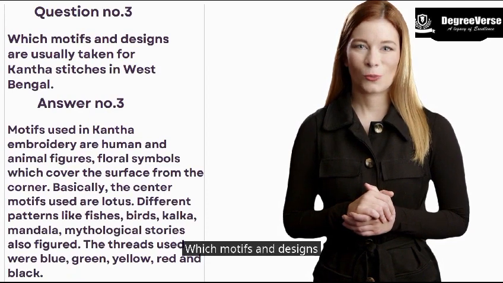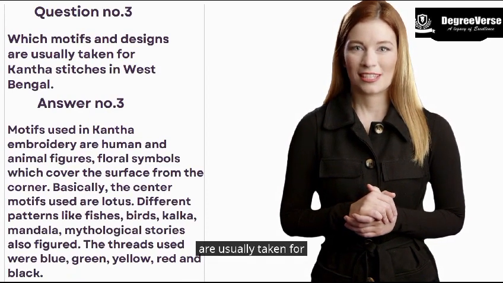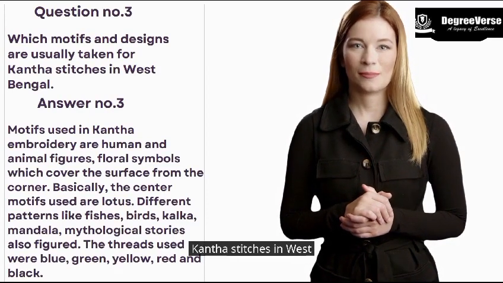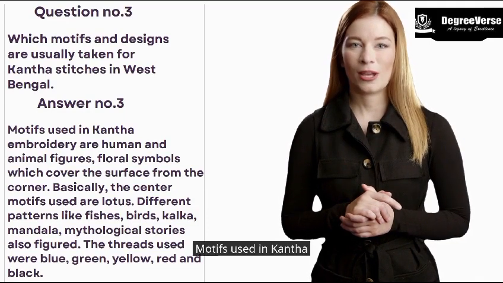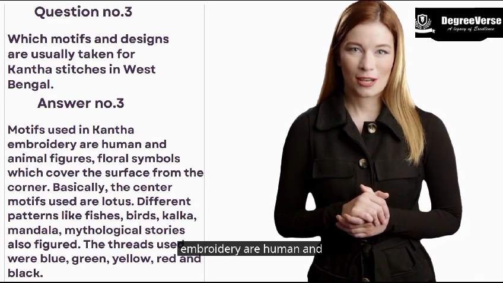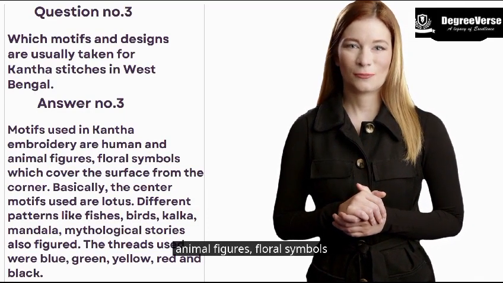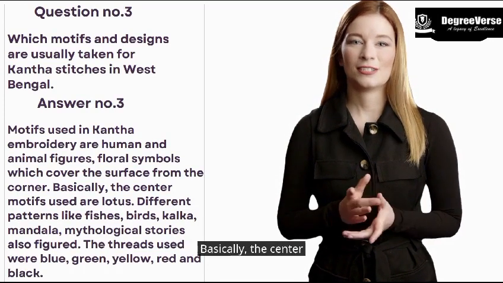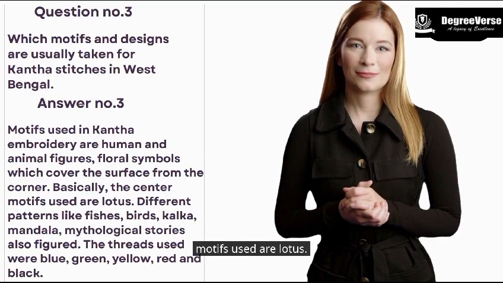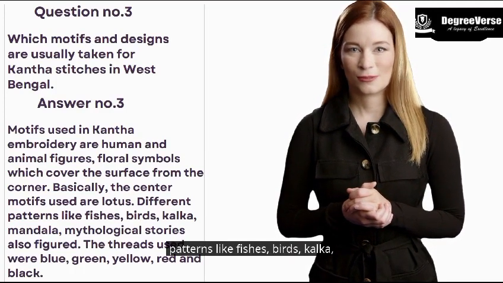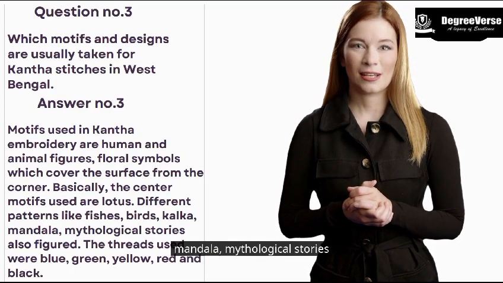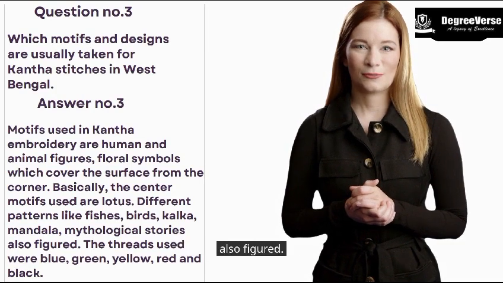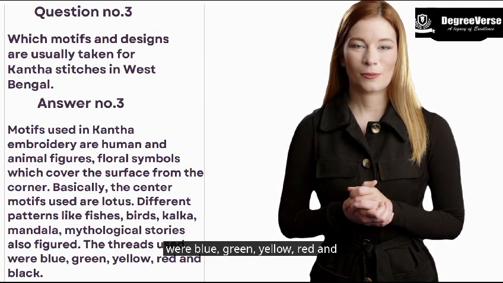Question number 3. Which motifs and designs are usually taken for kantha stitches in West Bengal? Answer number 3. Motifs used in kantha embroidery are human and animal figures, and floral symbols which cover the surface from the corner. Basically, the center motif used is the lotus. Different patterns like fishes, birds, kalka, mandala, and mythological stories also figured. The threads used were blue, green, yellow, red, and black.